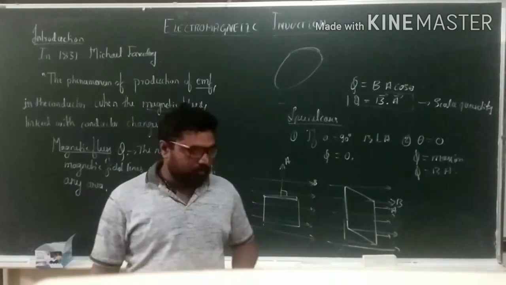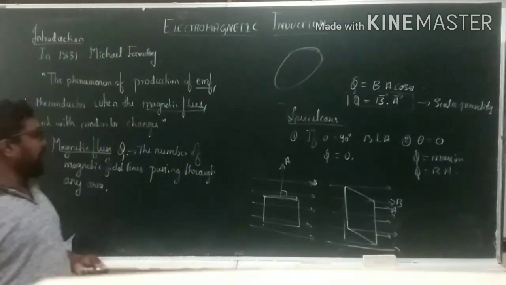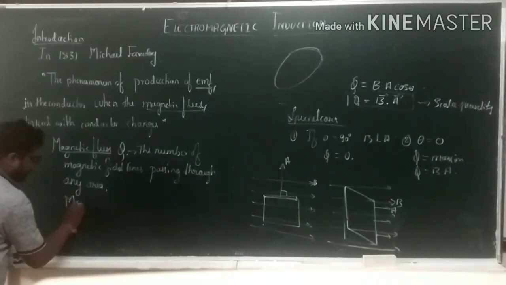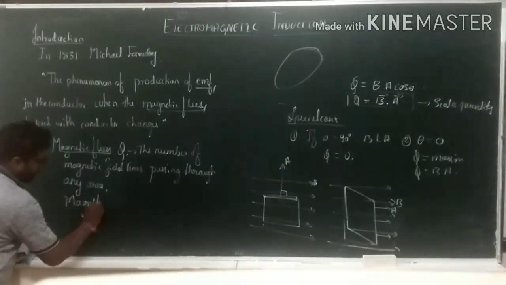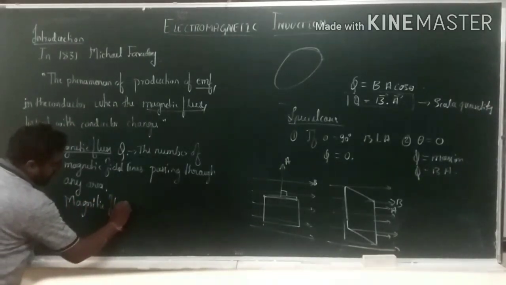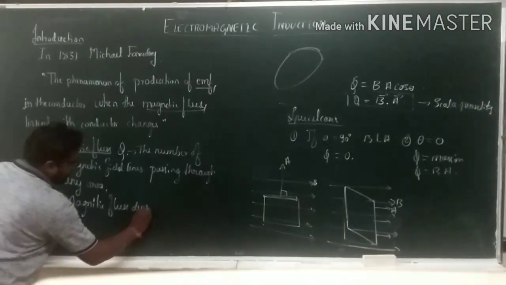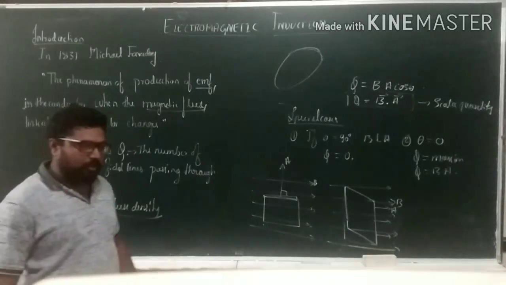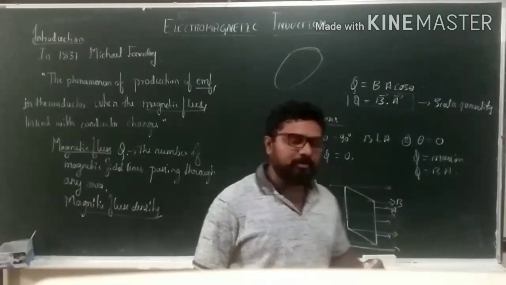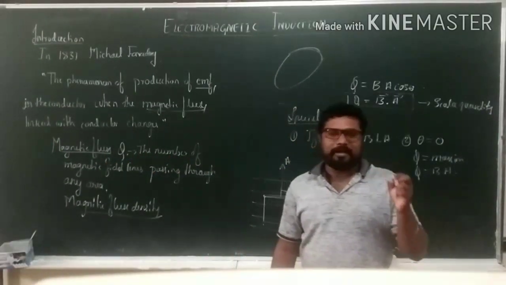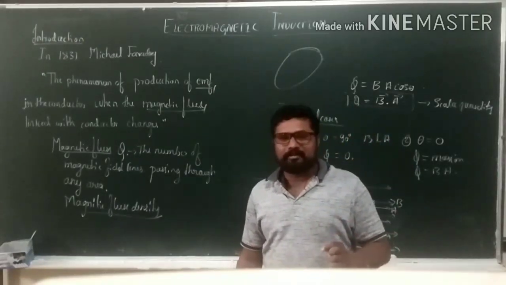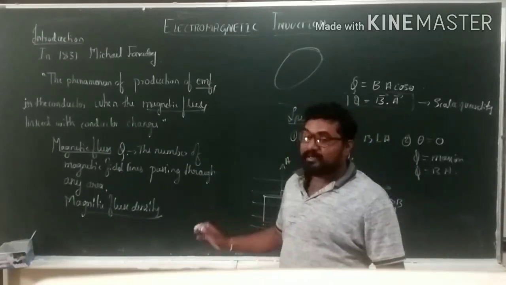Okay. Next is magnetic flux density. What is magnetic flux density? The number of magnetic field lines per unit area. The magnetic flux per unit area is nothing but what we call magnetic flux density.